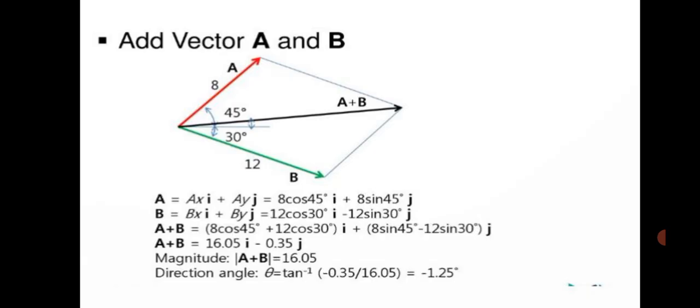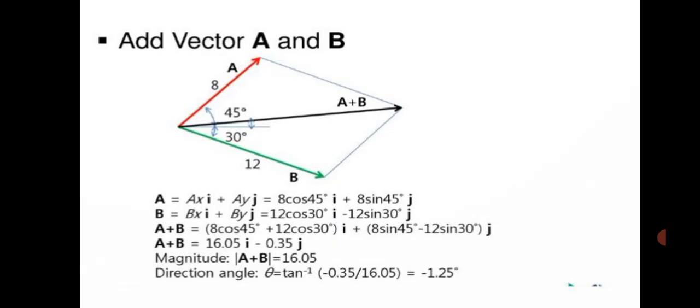The resultant A is Ax I vector plus Ay J vector, substitute the values. So 8 cos 45 degree I plus 8 sin 45 degree J, sin 45 and cos 45. Substituting these terms, we get A and B. So A plus B equal to 16.05 I vector minus 0.35 J vector.